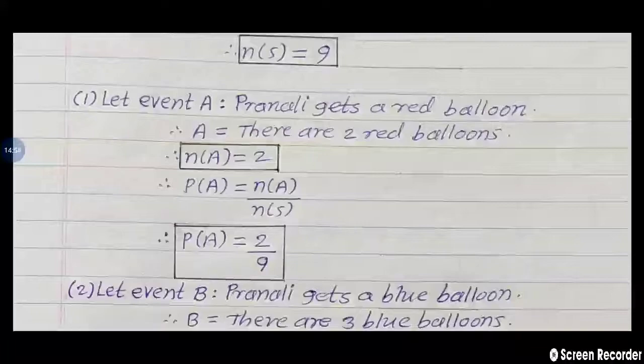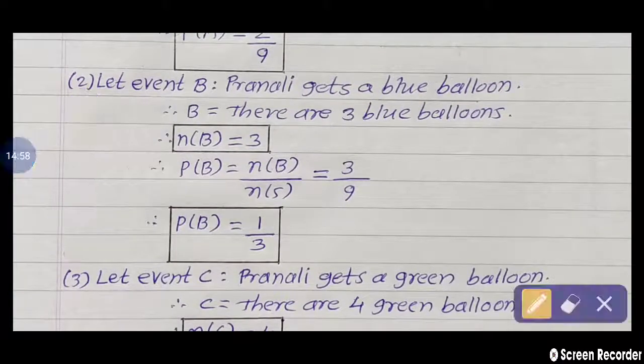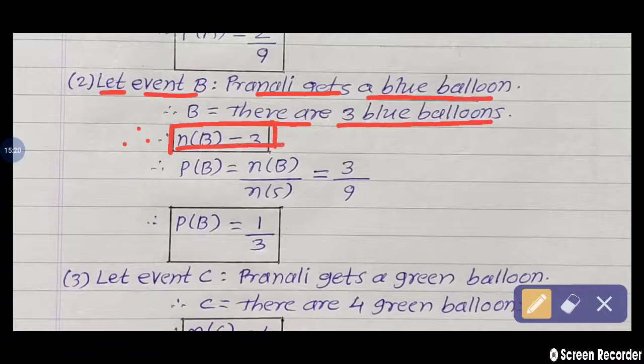Second sub question is: let event B mean Pranali gets a blue balloon. But how many blue balloons are given in the question? Total 3. So write down here: therefore, B has 3 blue balloons, and therefore n of B is equal to 3.